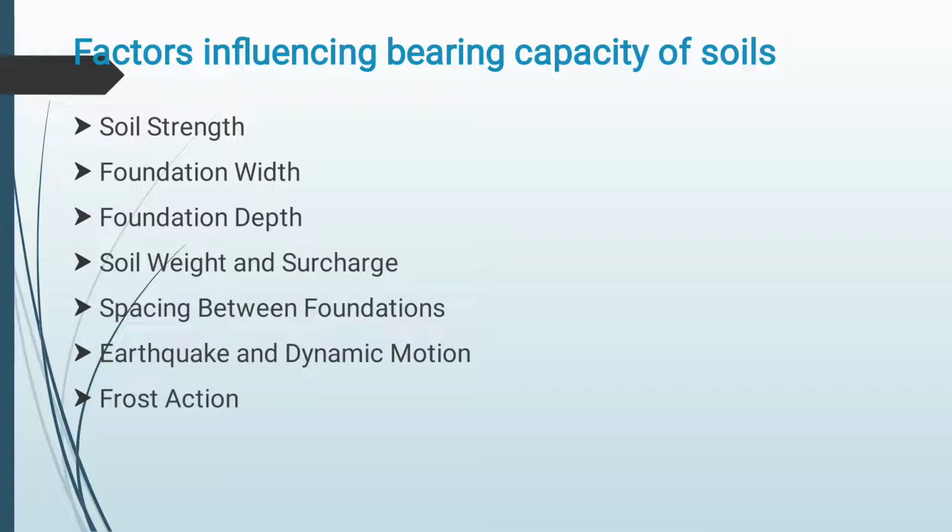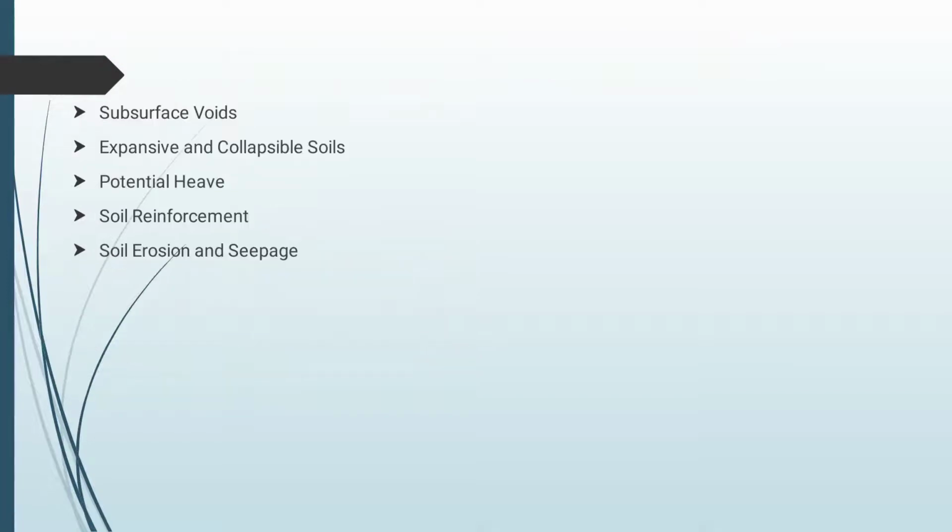Next, what are the factors influencing bearing capacity of soil? First one, soil strength, foundation weight, foundation depth, soil weight and surcharge, spacing between foundations, earthquake and dynamic motion, and frost action. Subsurface walls, expansive and collapsible soils, potential heave, soil reinforcement, soil erosion and seepage. These are the factors influencing the bearing capacity of soil.